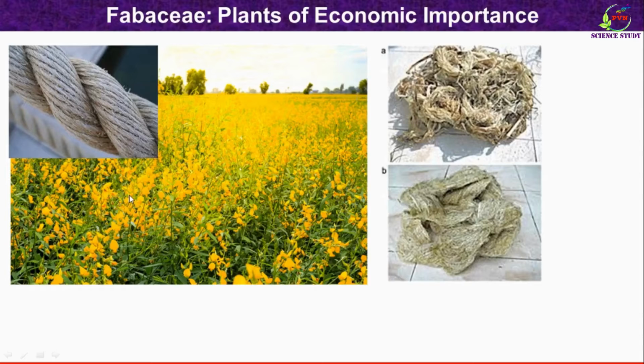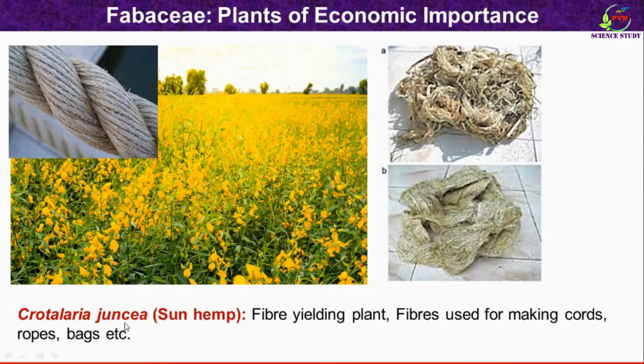Then this plant is sun hemp. The botanical name of the plant is Crotalaria juncea. So this is the field in which sun hemp is cultivated. Sun hemp is also cultivated as green manure. Fibers are extracted from the plant. So this is a fiber yielding plant.